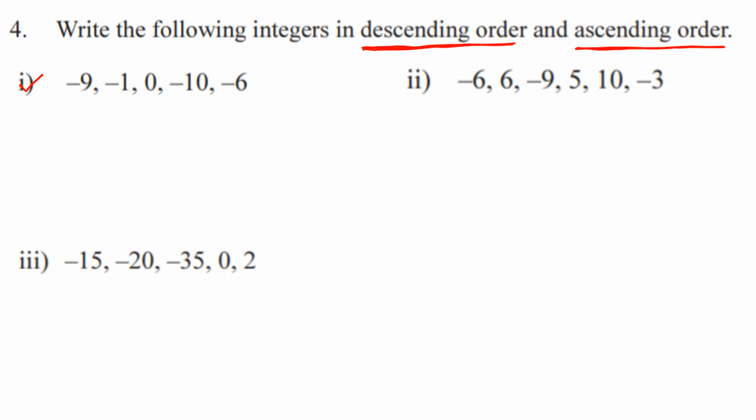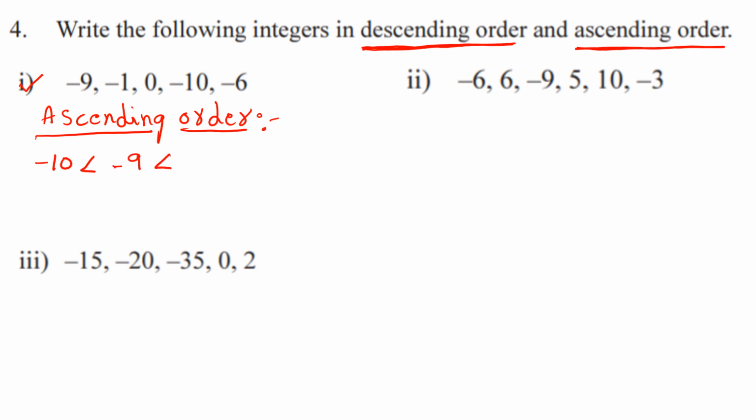Okay, so first write down the ascending order here. Which is the smallest among these integers? Here minus 10. Minus 10 is less than minus 9. Minus 9 is less than minus 6. Minus 6 is less than minus 1. Minus 1 is less than 0. This is the ascending order.